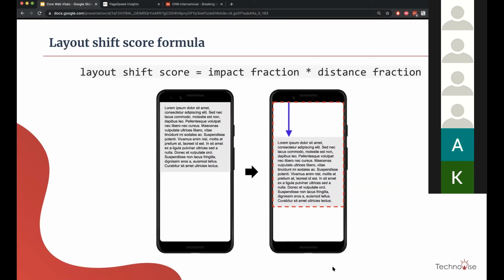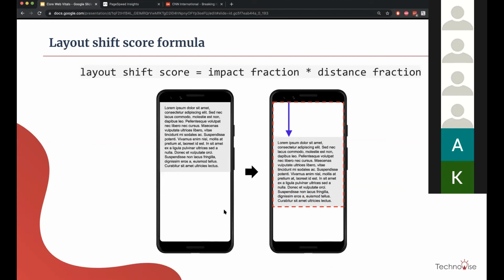Okay. So there is a formula to count this. Layout shift score is impact fraction multiplied by distance fraction. So we'll try to understand what an impact fraction is.